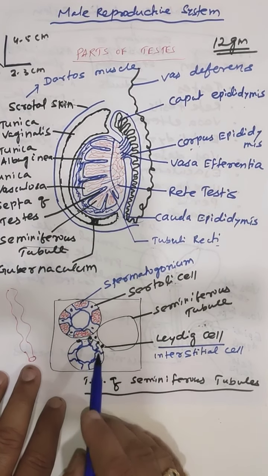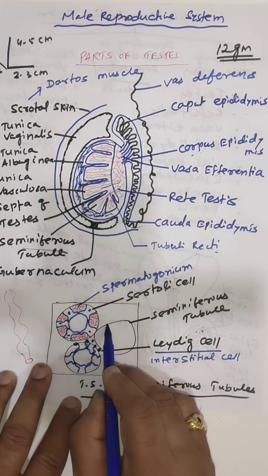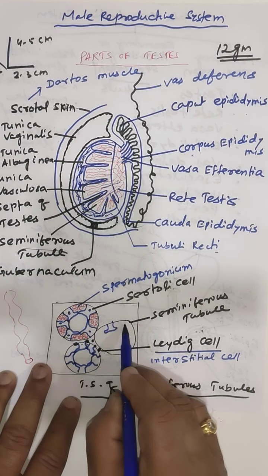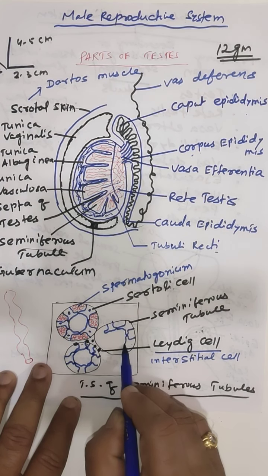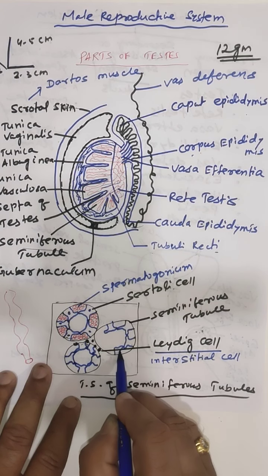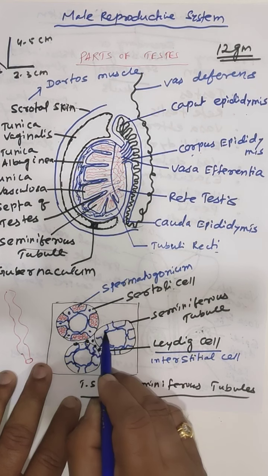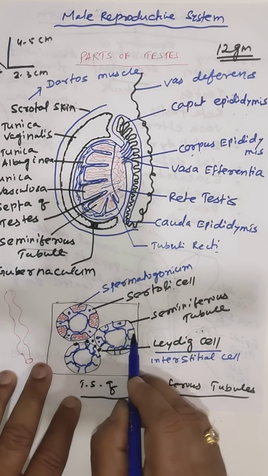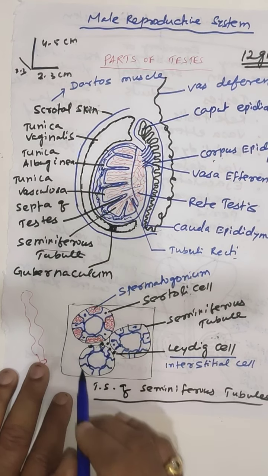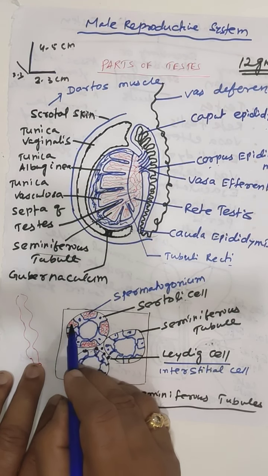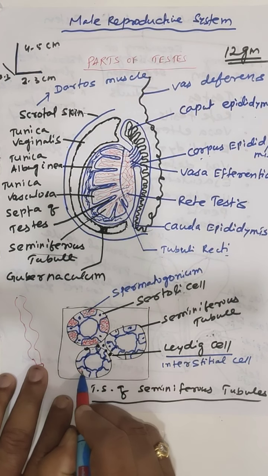Each seminiferous tubule is lined by larger cells called the Sertoli cells. In between the Sertoli cells, in the space present, the germ cells are found.